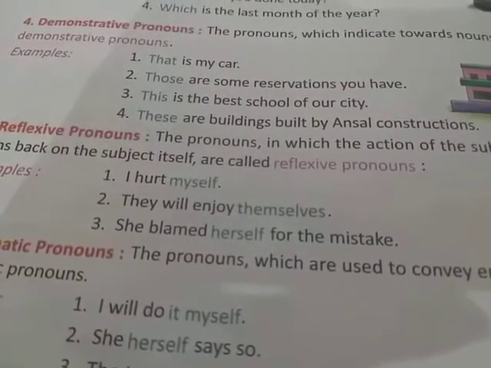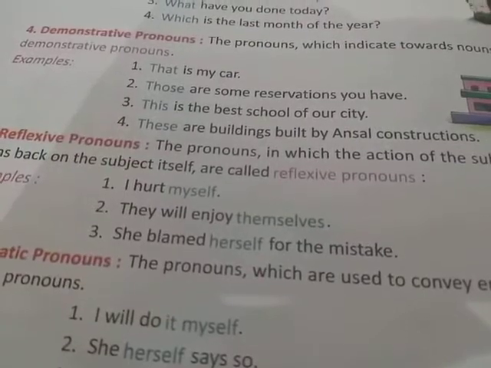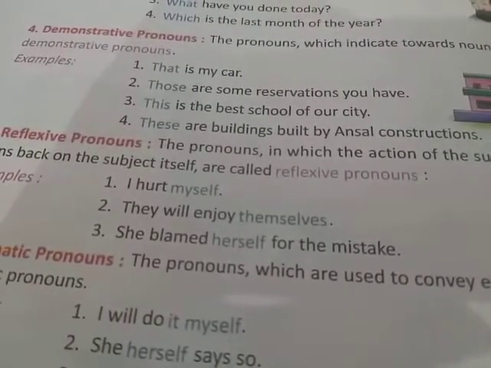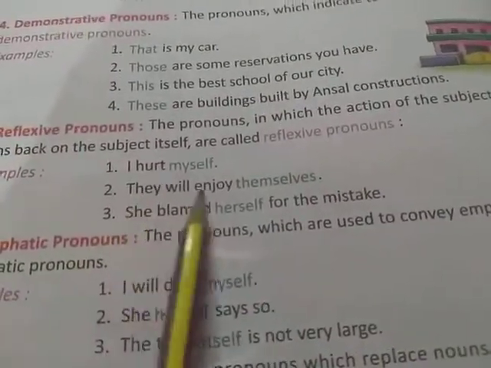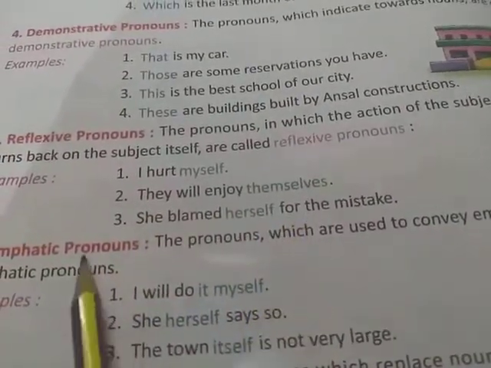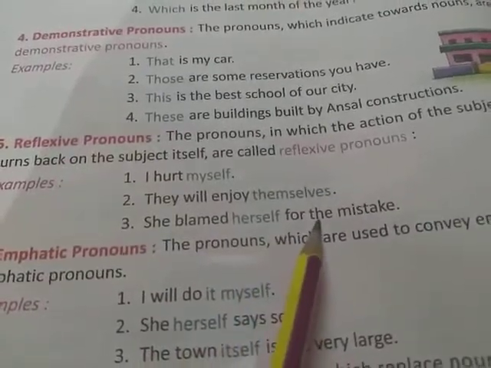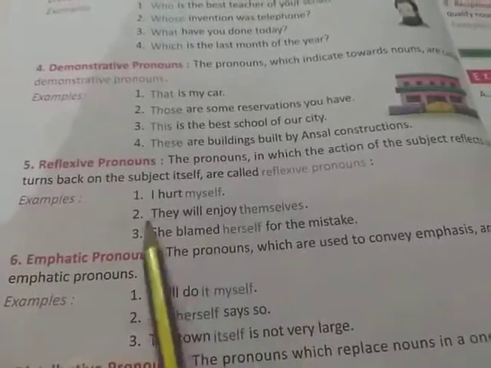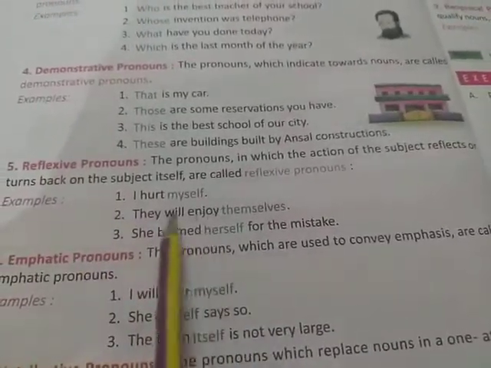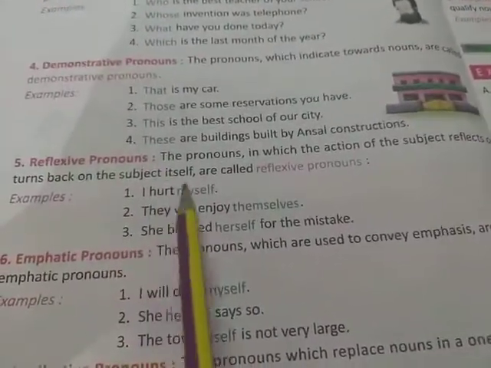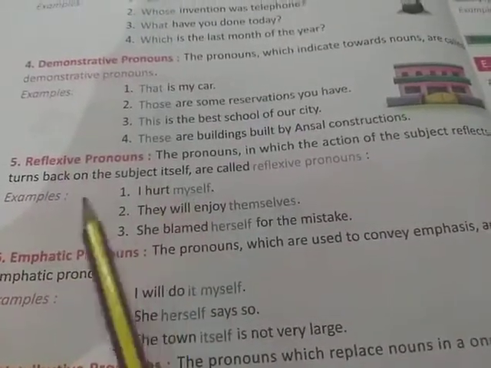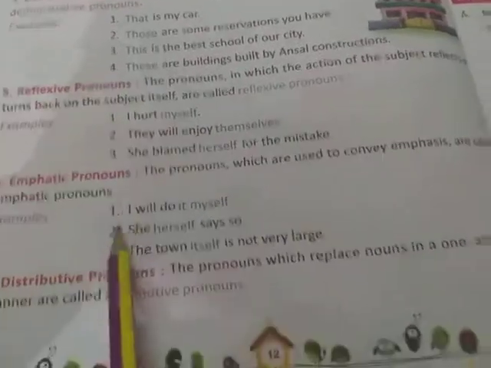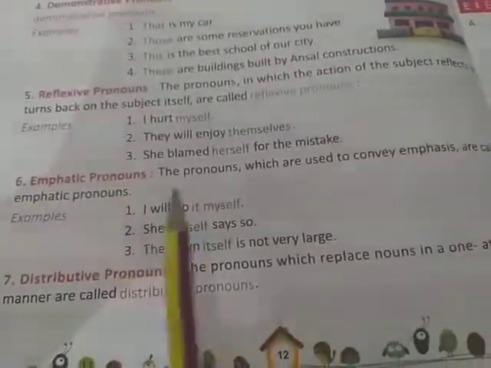And each of the reflexive pronouns is used as the object of a verb. For example, I heard myself, they will enjoy themselves, she blamed herself for the mistake. So the easiest way to understand is that you will always find the use of self with the pronoun words, it is a reflexive pronoun here.